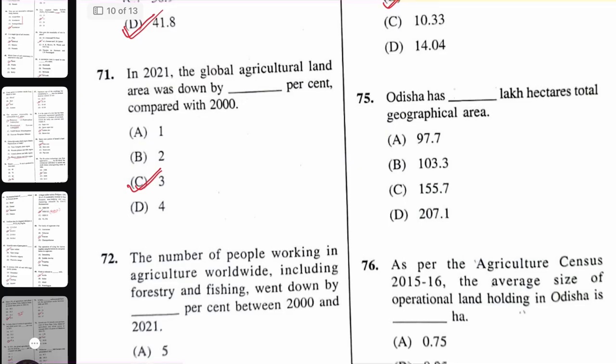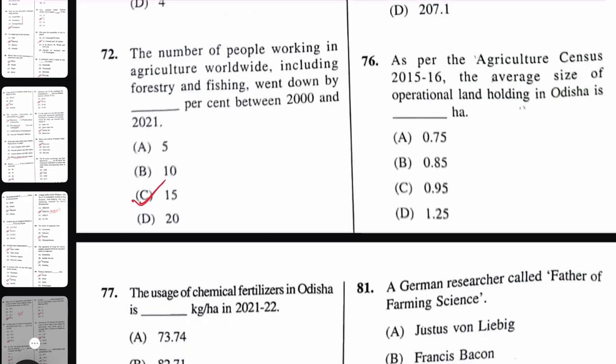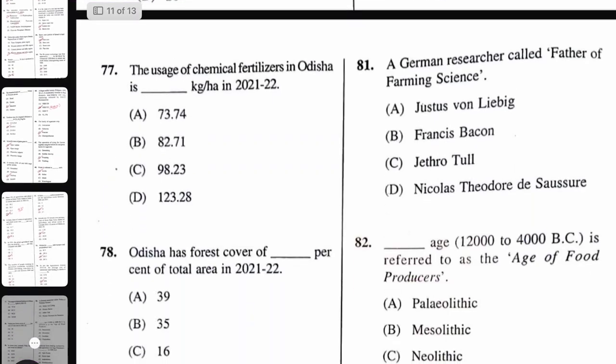Next question, Odisha has dash lakh hectare of total geographical area. It will be 155.7 lakh hectare. Next question, as per the agriculture census 2015-16, the average size of operational land holding in Odisha will be 0.95 hectare.